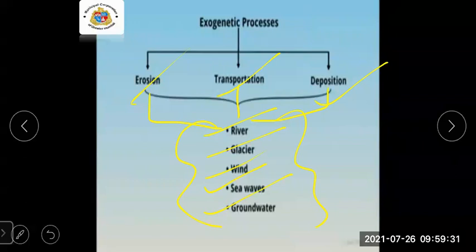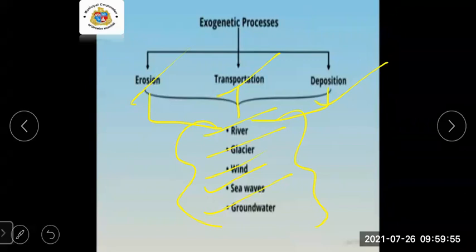When the minerals and particles flowing with the water mix with it, the slope, or we can say the velocity, becomes very slow. Why? Because the sand particles and small pebbles are mixed with the water. That's why the speed is slow.